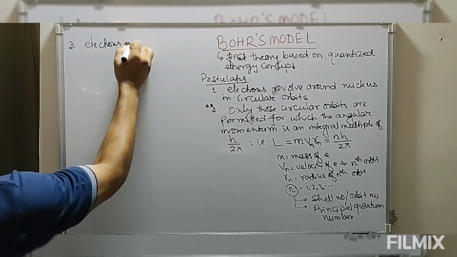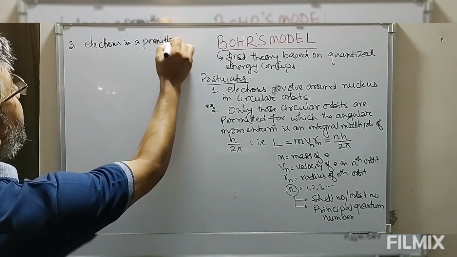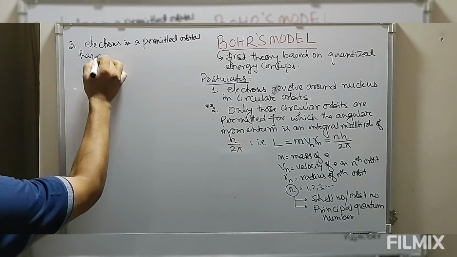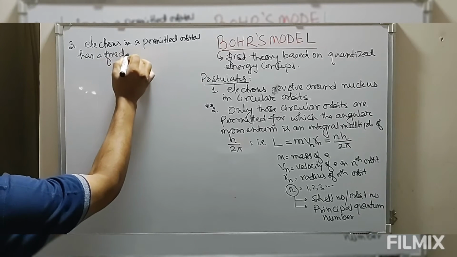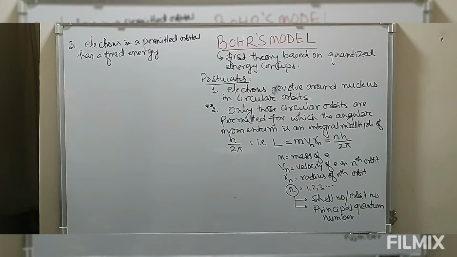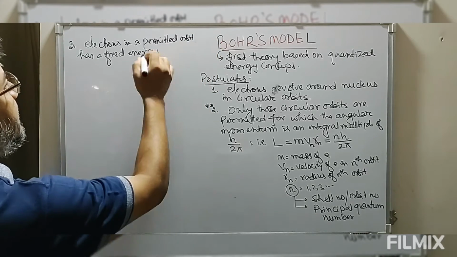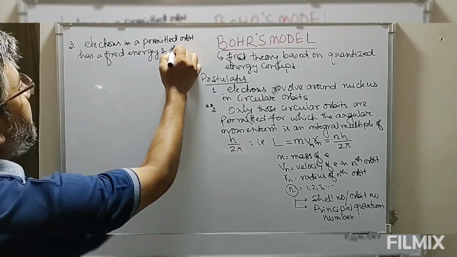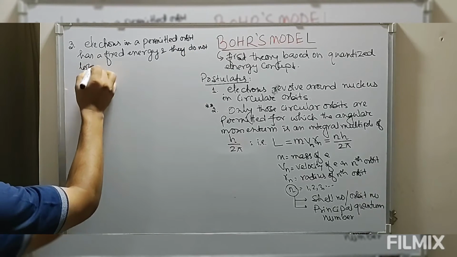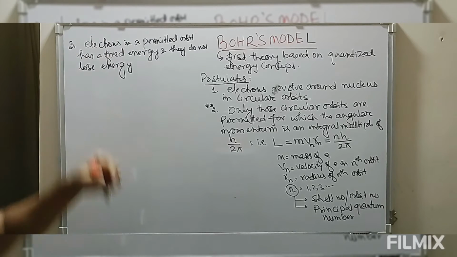Electrons in a permitted orbit have a fixed energy, and they do not lose energy as long as they are in this permitted orbit.